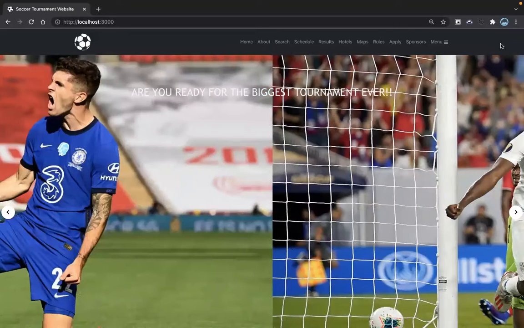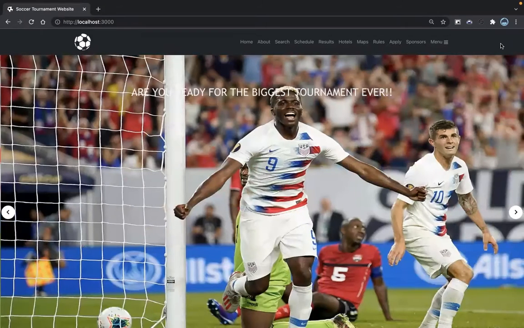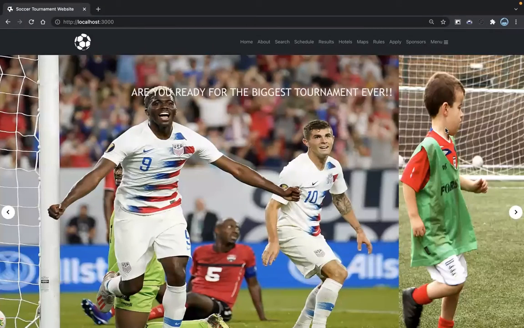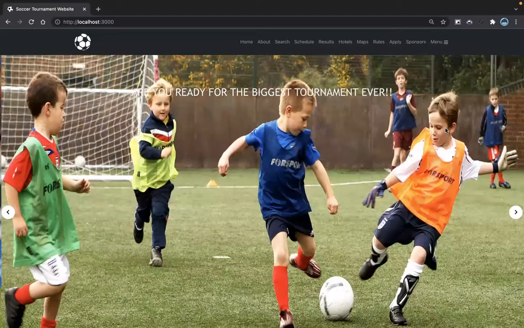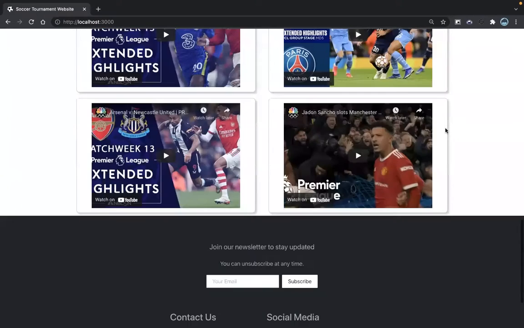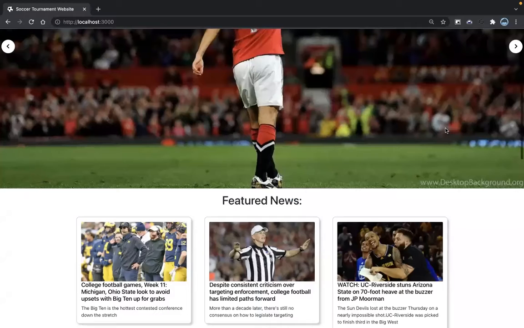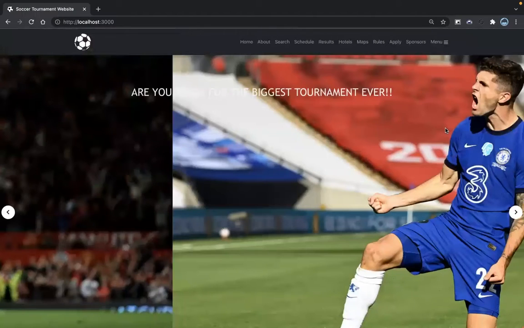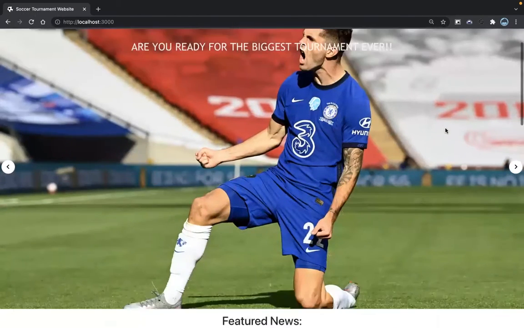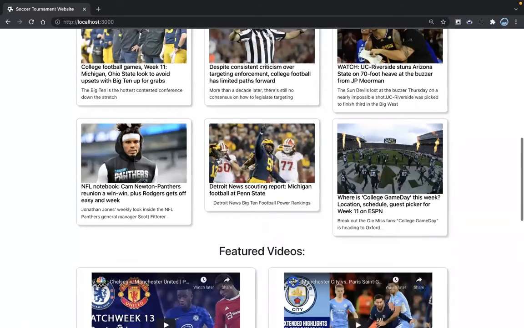Like in the homepage, as we can see, if we scroll down a little, we can see the news section and the video section added to the homepage. As we can see, the featured videos and featured news. It's just random news for the sports, and the video section is related to soccer.